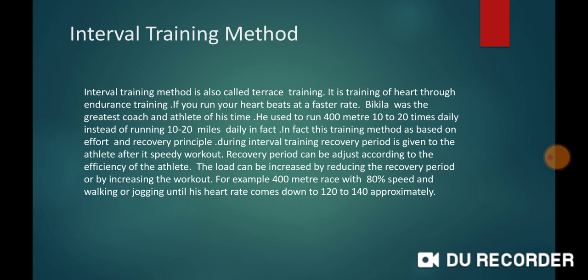The load can be increased by reducing the recovery period or by increasing the workout. For example, a 400-meter race at 80% speed, and walking or jogging until his heart rate comes down to approximately 120 to 140.